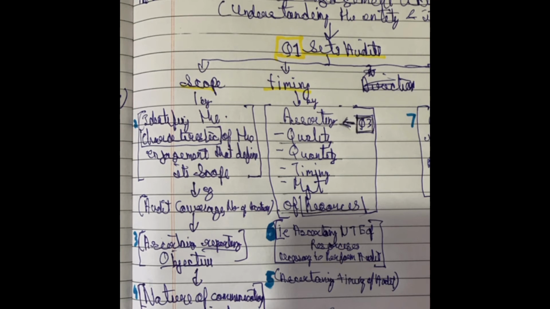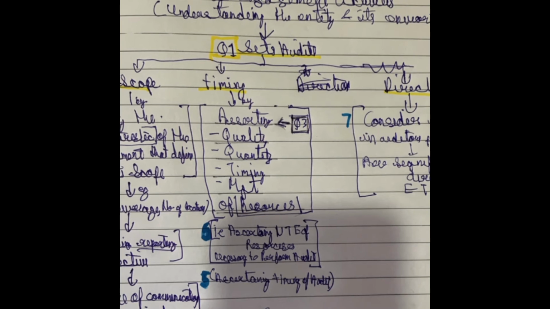Then it ascertains the objective of reporting, that is, ascertaining the reporting objective and nature of communication required. So with this it sets the scope by identifying the characteristics of the engagement that define scope, ascertaining reporting objective and nature of communication required. This helps the auditor in setting the audit scope. Then it